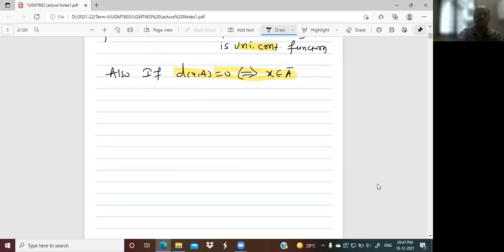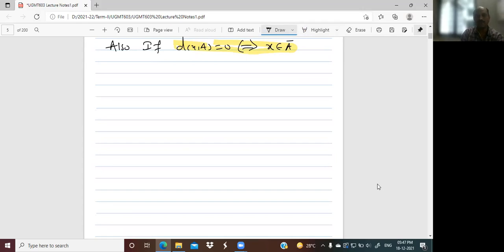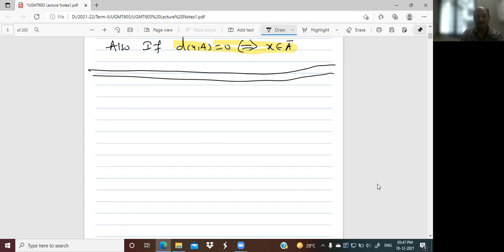Now my aim is this. This is my metric space (X, d). I will take an example of the current scenario, this COVID situation, and this is my domain. I am taking only 0 and 1.